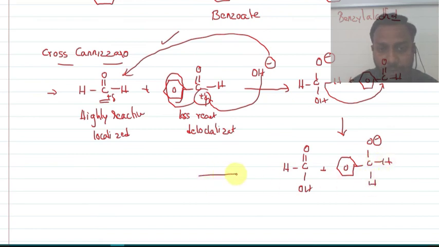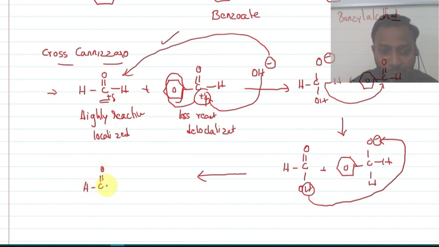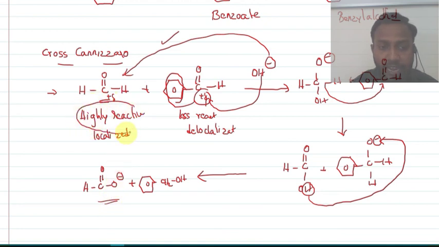What is the third step? Transfer of proton. The proton present on the formic acid will be transferred onto the alkoxide ion. So it results in the formation of HC=O minus. The other compound will be C6H5CH2OH. So which compound is converted into carboxylate? The highly reactive carbonyl group will be converted into carboxylate, and the less reactive one will be converted into alcohol.